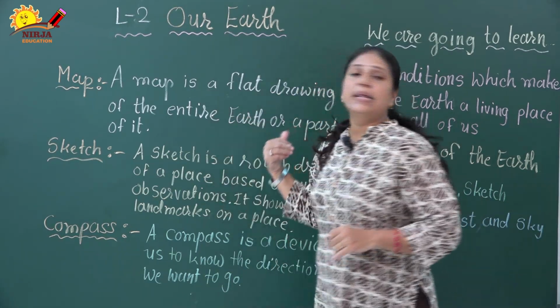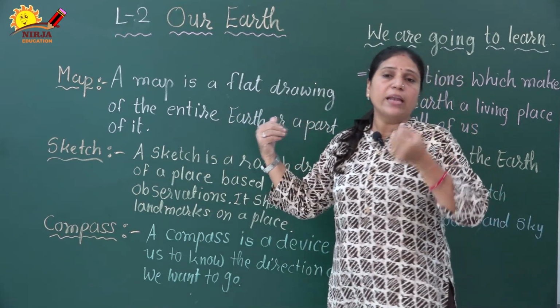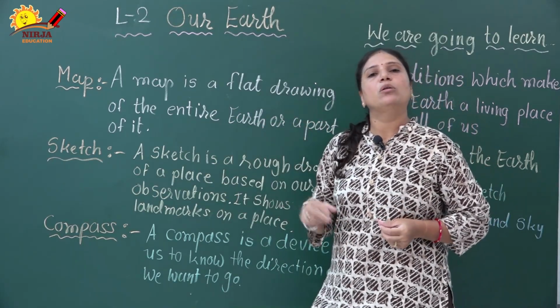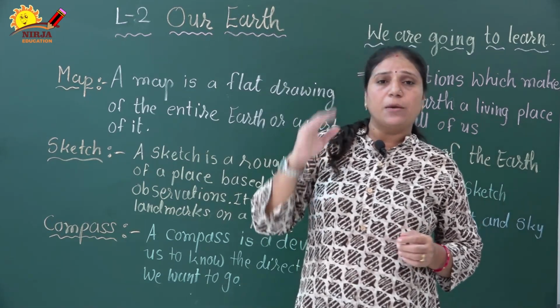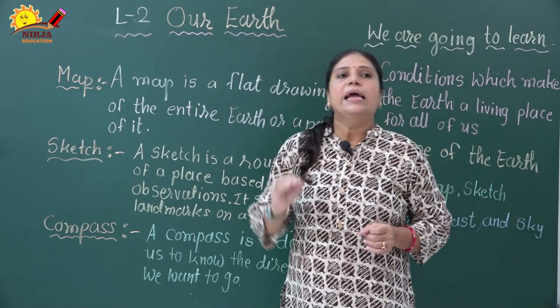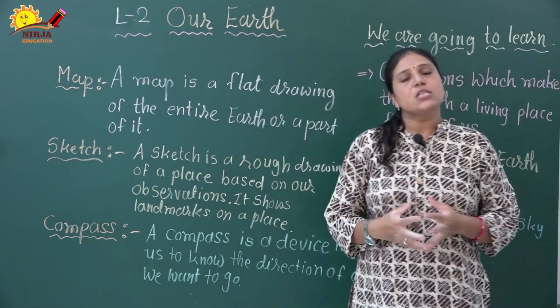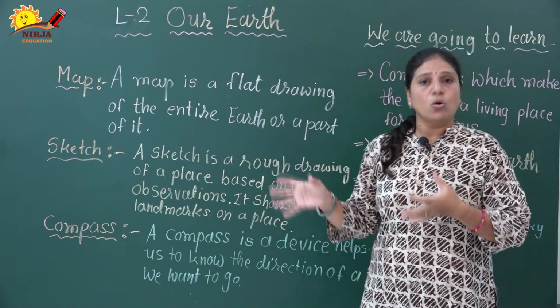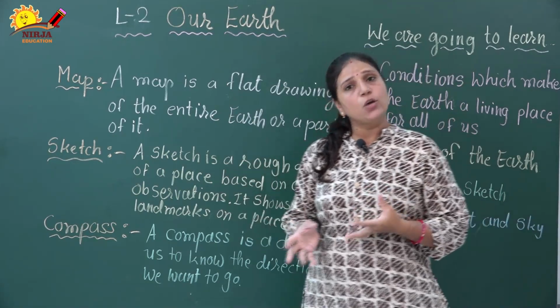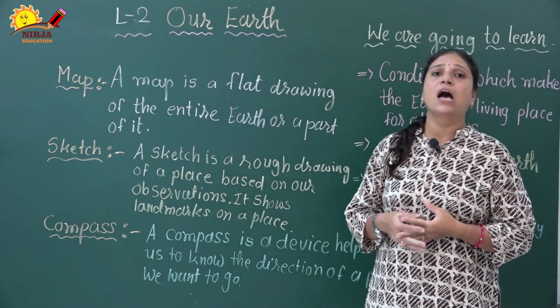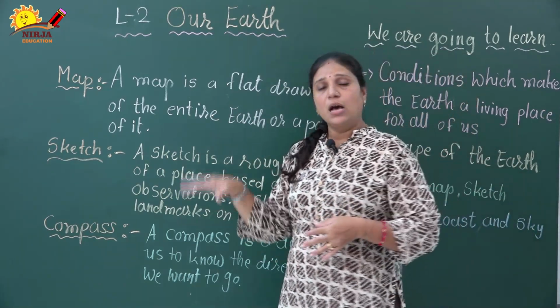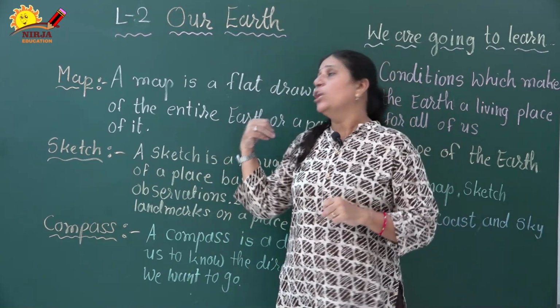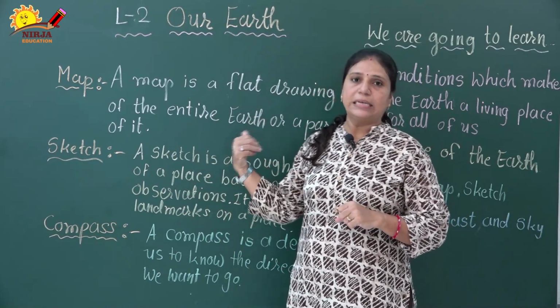Now let's see how a map can help us to know about a place. A map can be big or small. It shows the features of the Earth's surface, like mountains, hills, plateaus, valleys, river areas, and forest areas. Let me explain the map in detail.